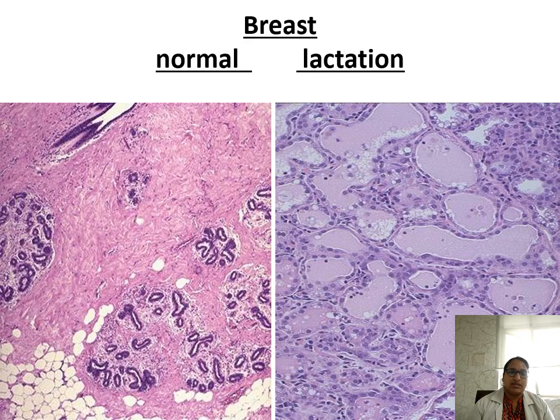This is a normal breast showing fibrofatty connective tissue and ducts, terminal duct lobular units. And here the ducts have been dilated and showing some secretion, that is milk, proteinaceous material. And the cell number and the ducts are also increased in number in lactation.